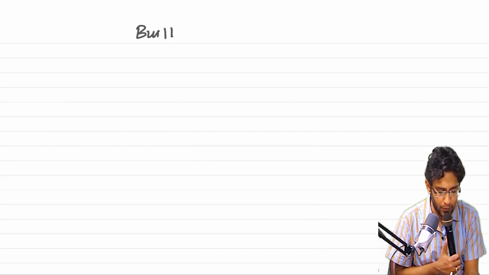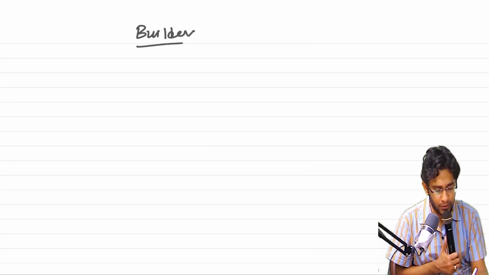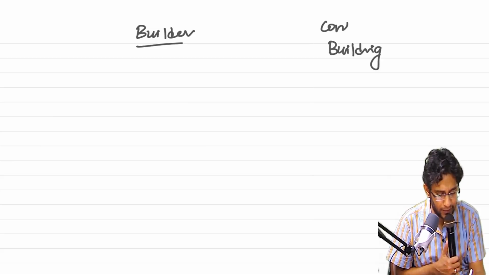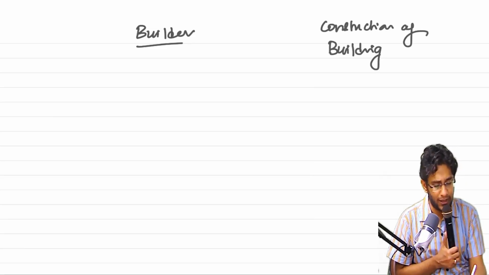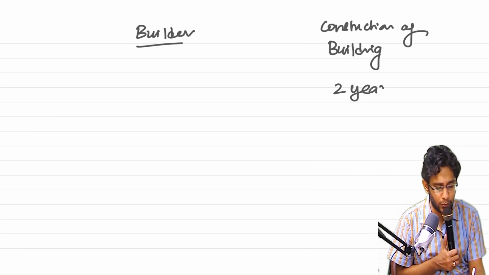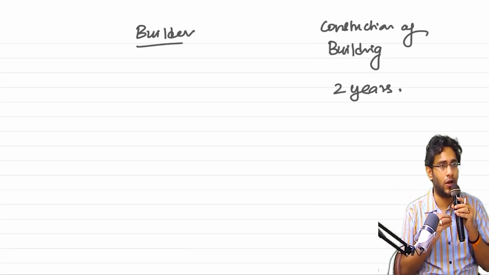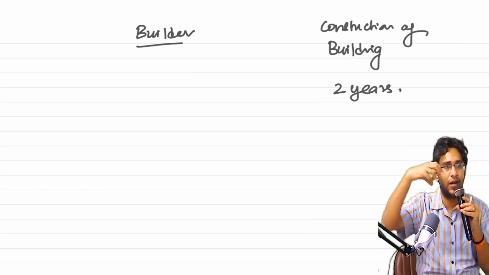I am a builder. A customer gave his land for construction of a building. The construction of the building is expected to take 2 years. After finishing the building, I have to install air conditioners, lift and all in that.